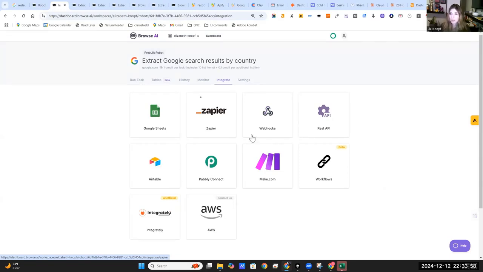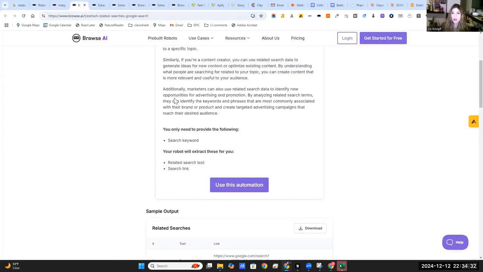And then of course, Zapier and Make and even webhooks or any of the API tools, you're going to be able to push this data through these API connectors. If you don't know what an API connector is, it's like the glue that connects all the different tools. So you can take the data that came from here and send it somewhere else to do something else. You could send it into your CRM, or into the sheets to then get cleaned up. Okay, so that was one.